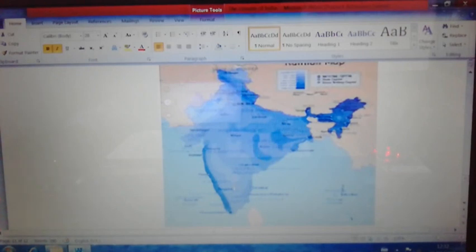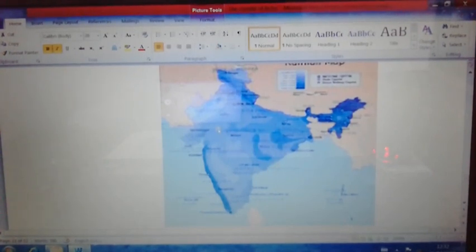that is, the adjacent areas of the Western Ghats, the surrounding areas of the middle Ganga Valley, and also the Madhya Pradesh and Orissa region.